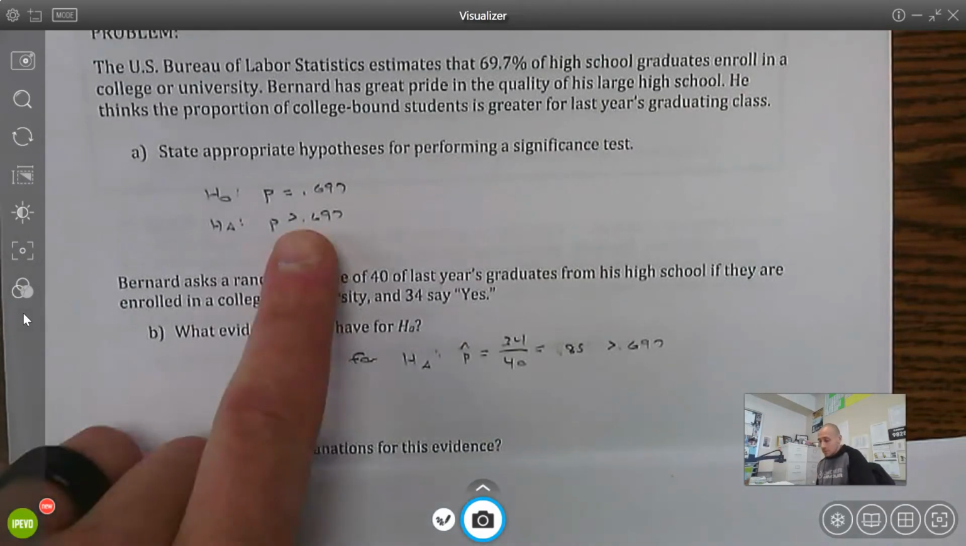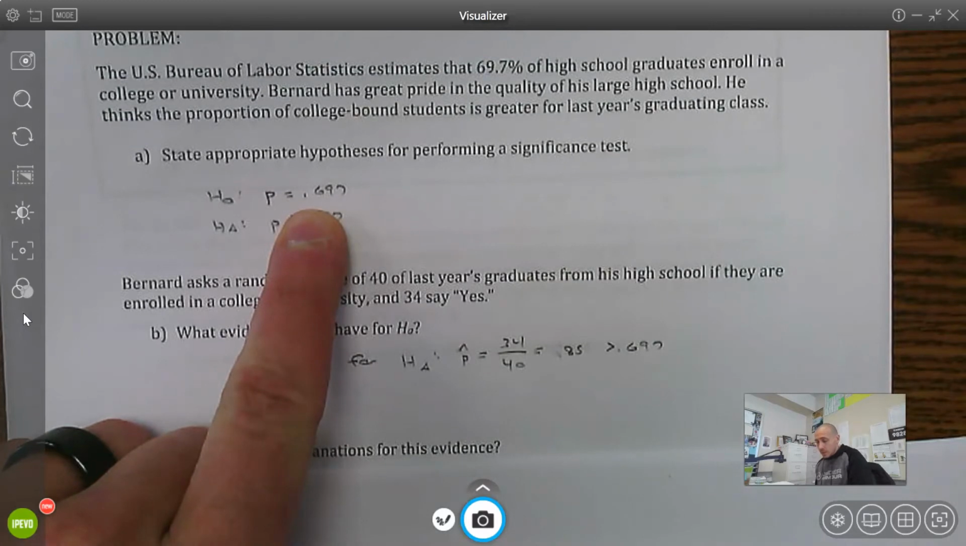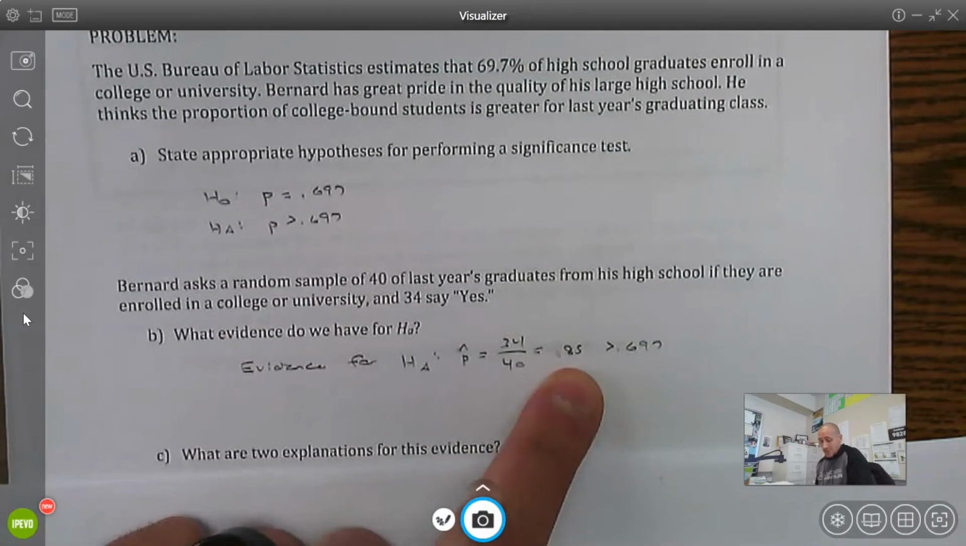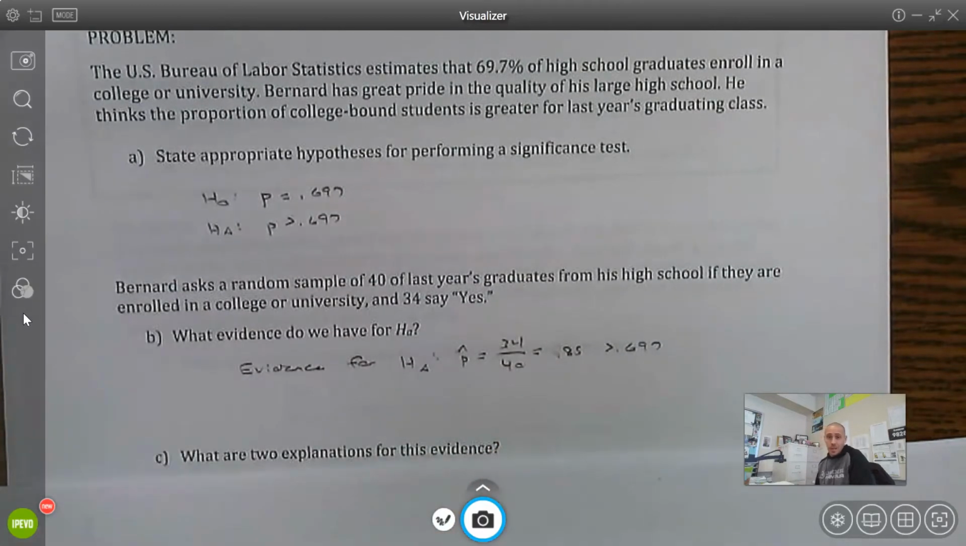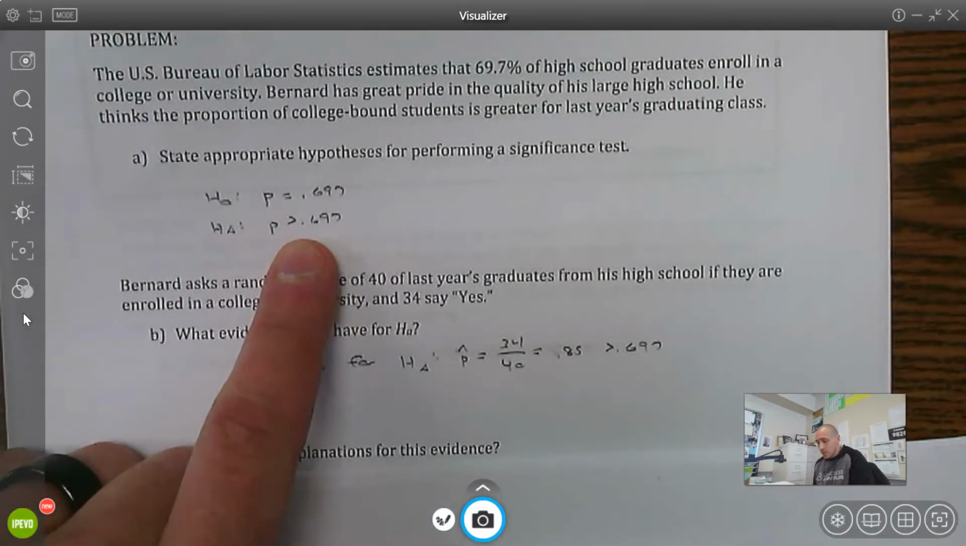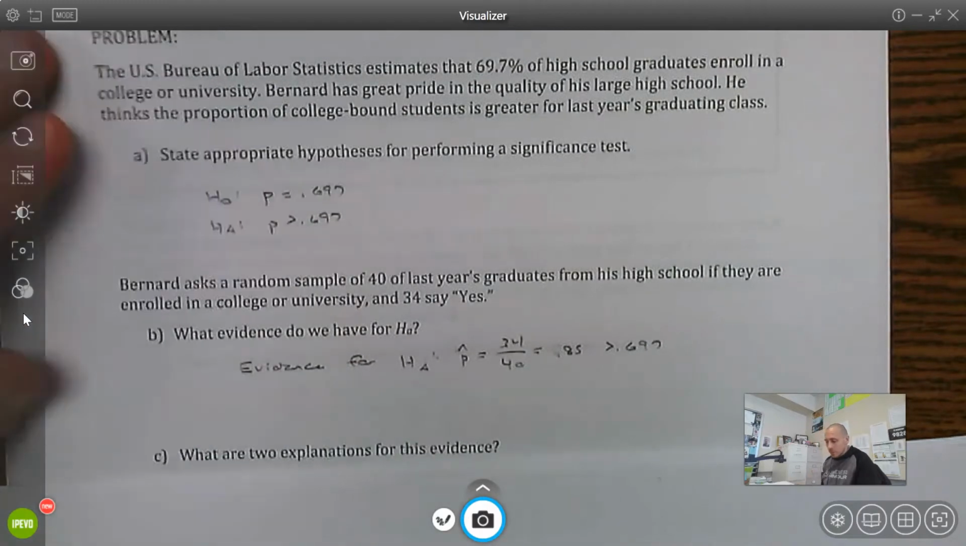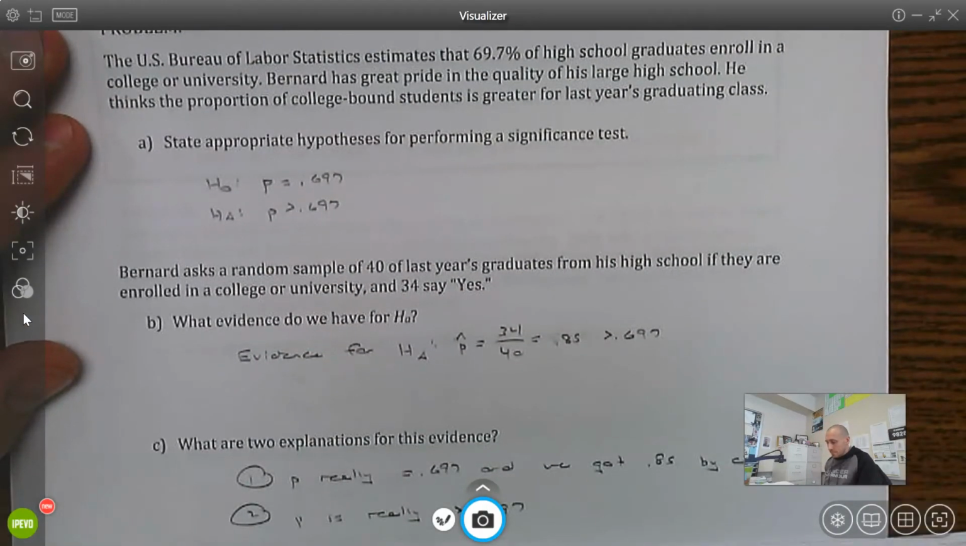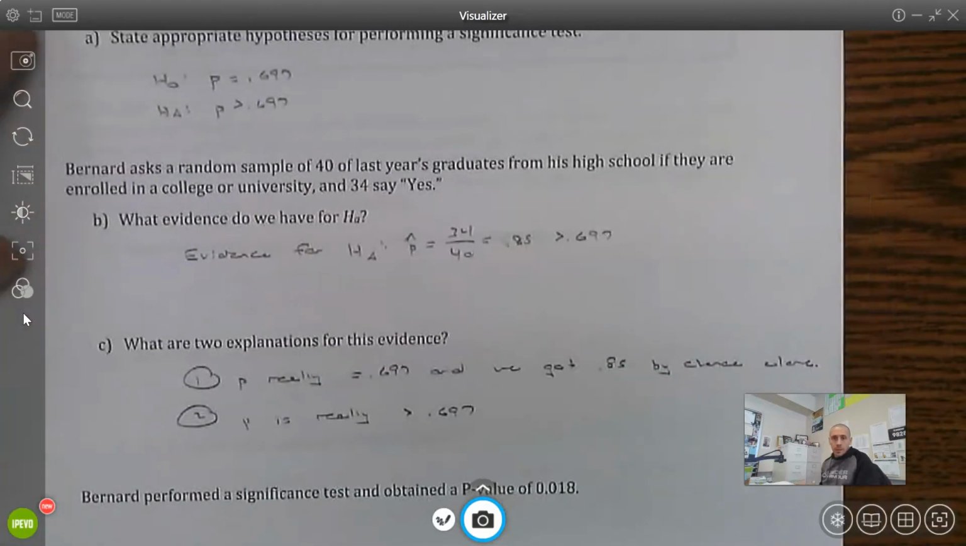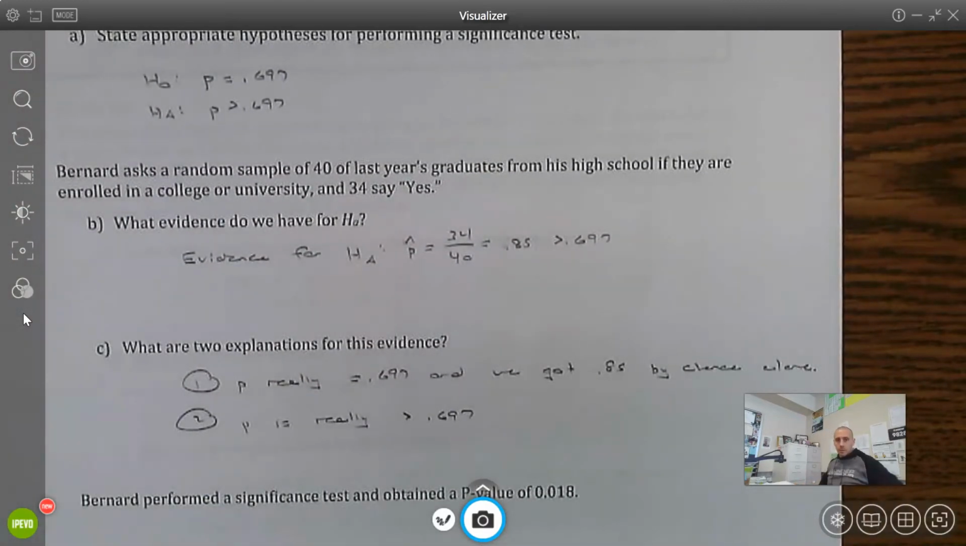Either the real proportion is about this 70% and this just happened by chance. Maybe he just happened to ask a lot of people who did go to college. Or, in fact, he is right and the true proportion for his high school is bigger than this 70%. And that's what we're looking at there.